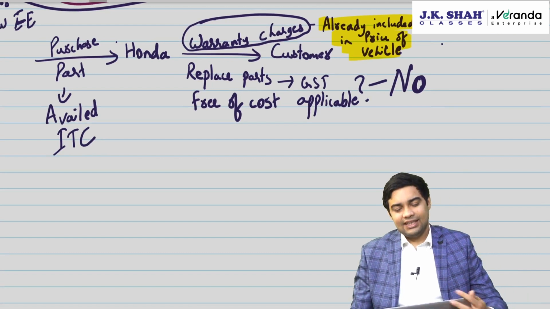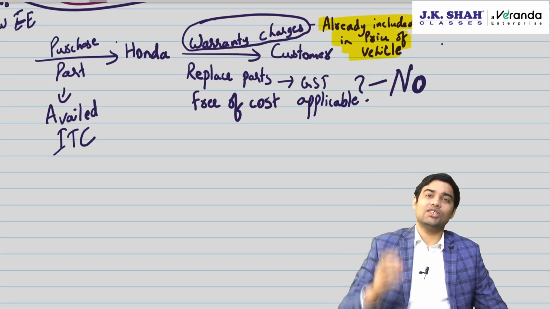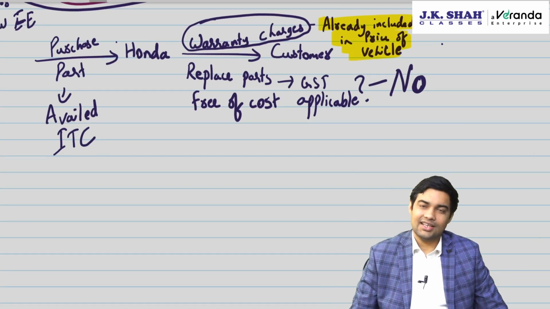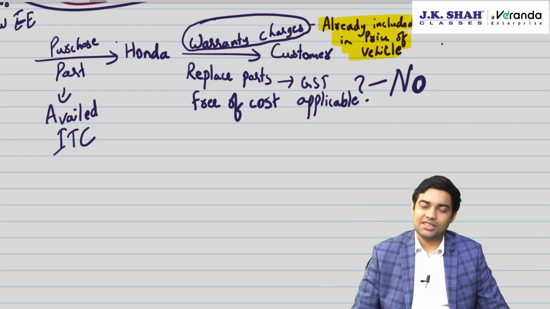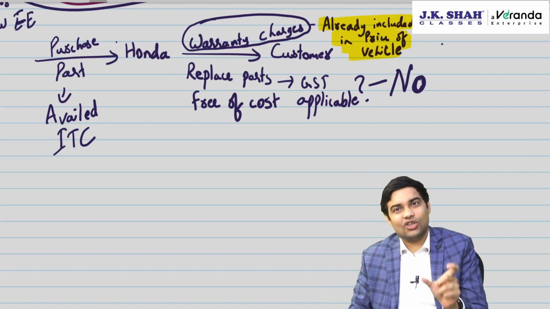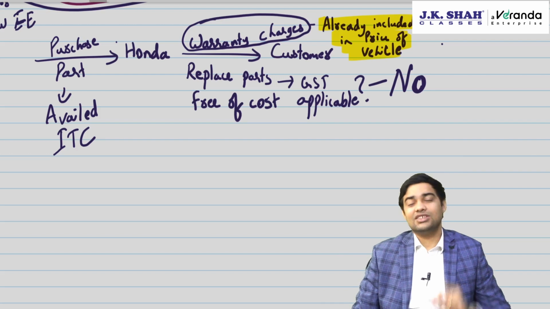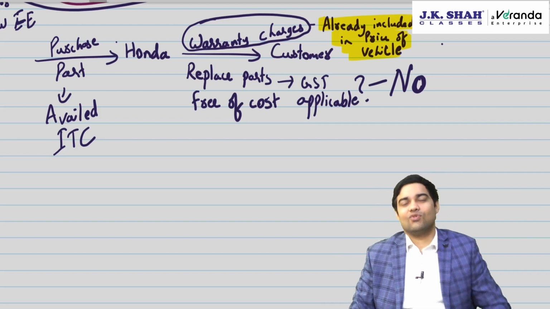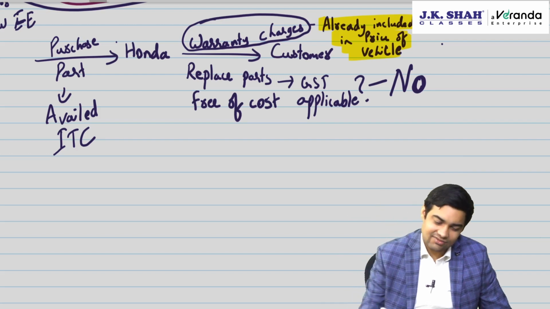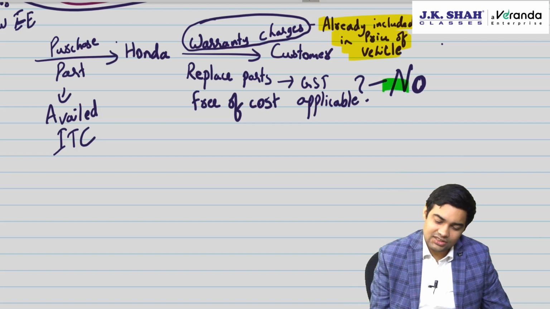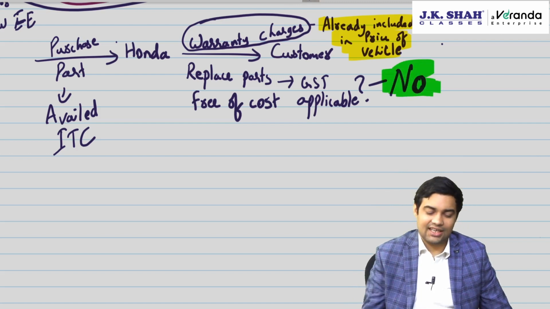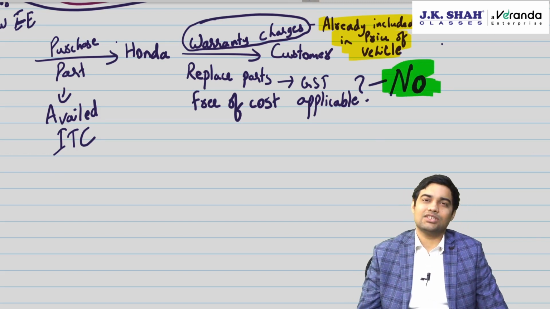CBIC has said that when the vehicle was first sold by Honda to the customer, the vehicle cost already included warranty charges. So GST is already charged on warranty charges, and that's why no GST will apply again on this free of cost part replacement. Did you understand this?